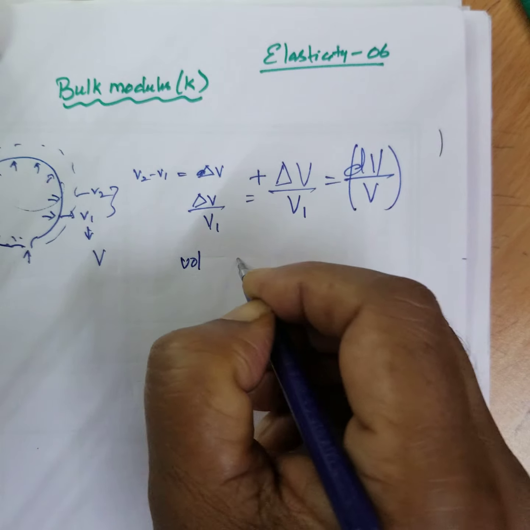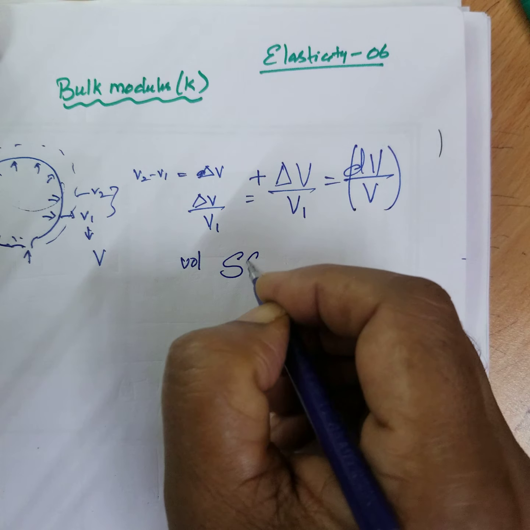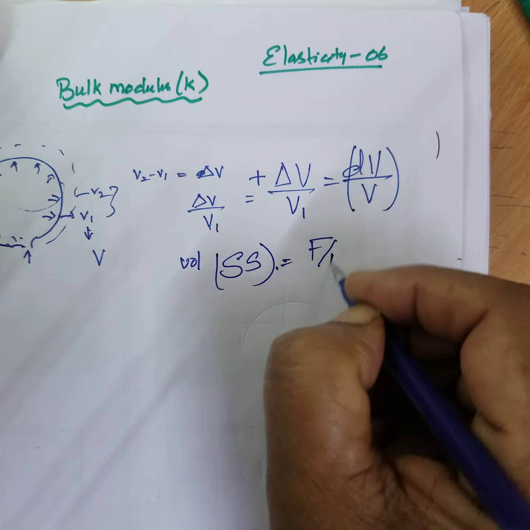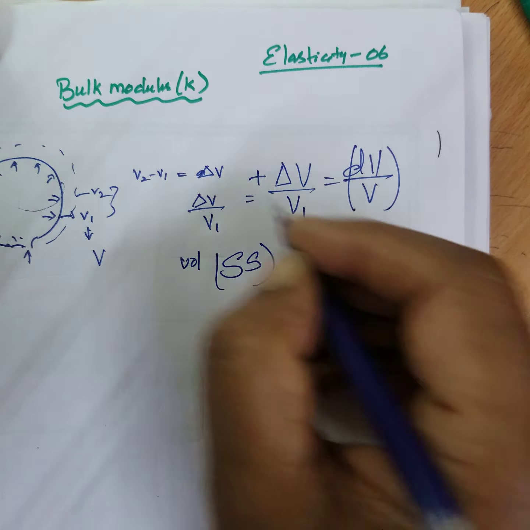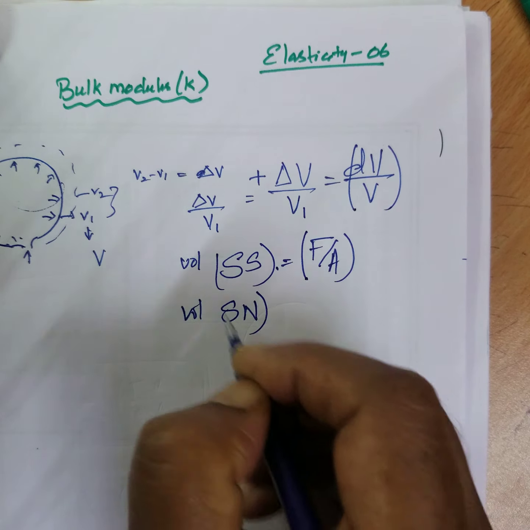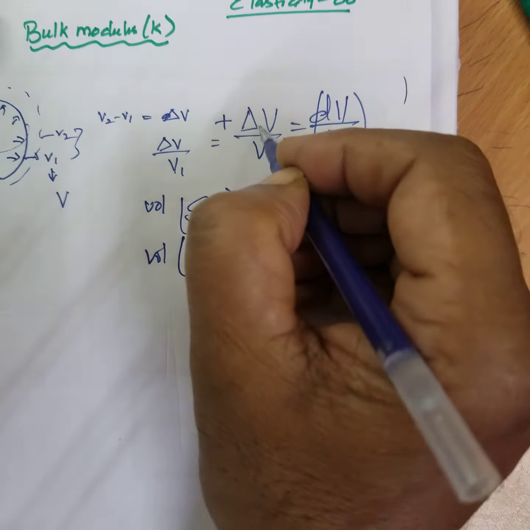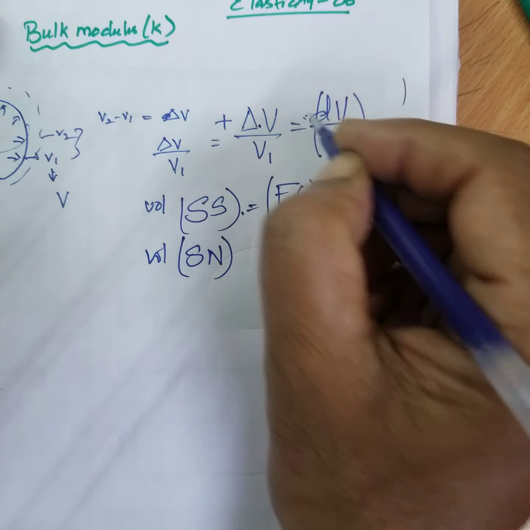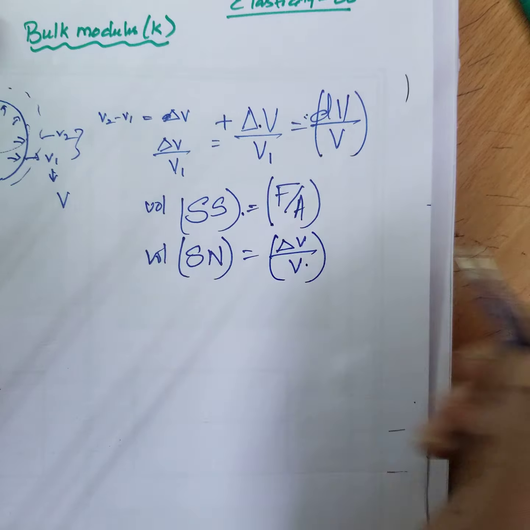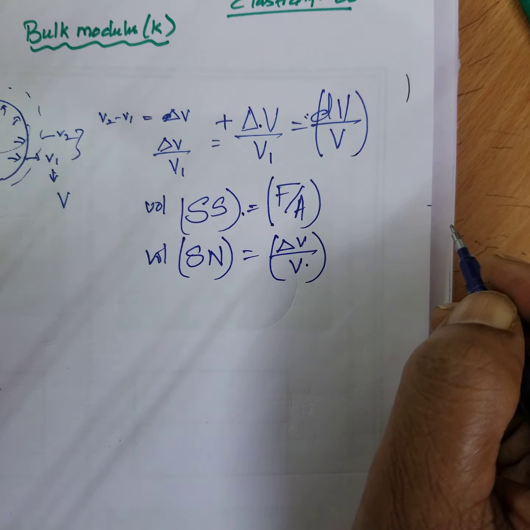What is volume stress? Force per unit area is the volume stress. What is volume strain? Volume strain is change in volume by original volume.